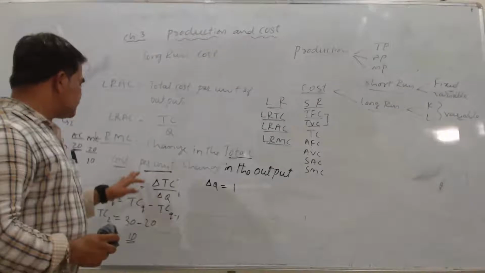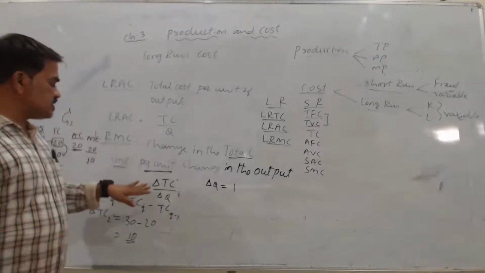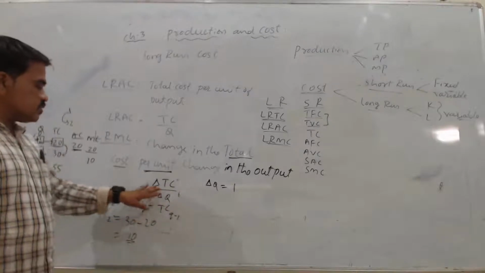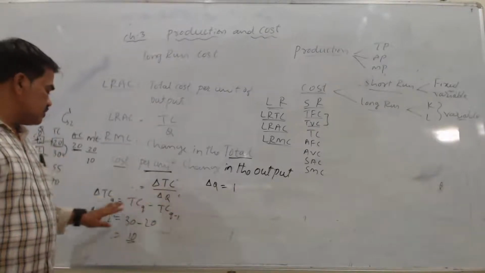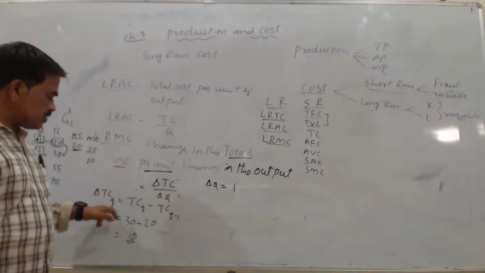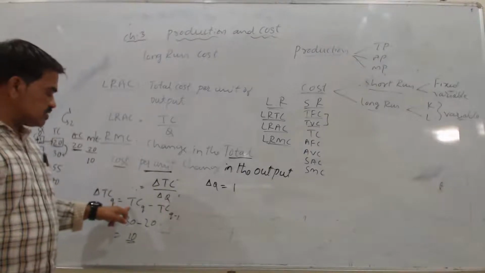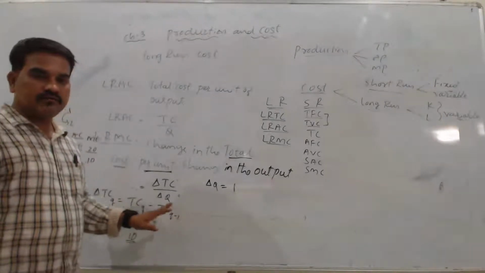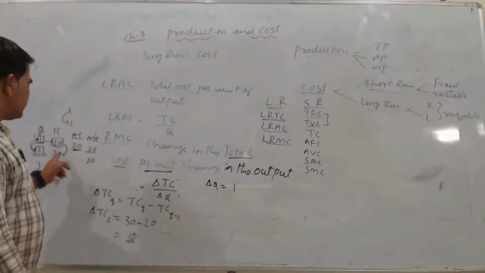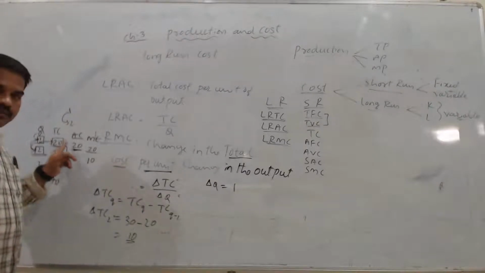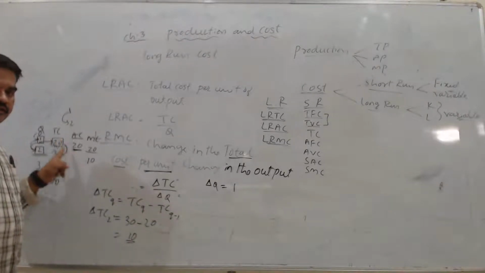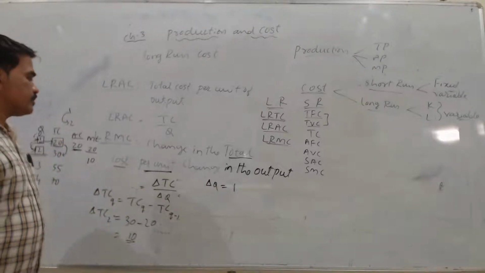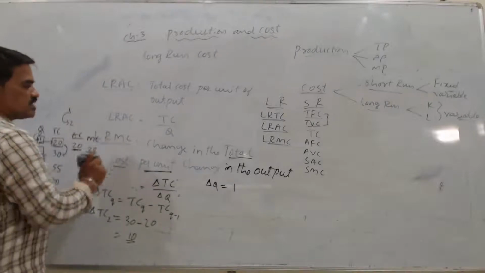And the formula here is to find out long run marginal cost. This is change in total cost divided by change in quantity. Now, change in total cost, how can we find it? Change in total cost at q output is equal to total cost at q minus total cost at q minus 1. That is, what total cost is here and what the previous total cost is. If you subtract, then you will get the marginal cost as an answer. So this is how we will find out marginal cost.